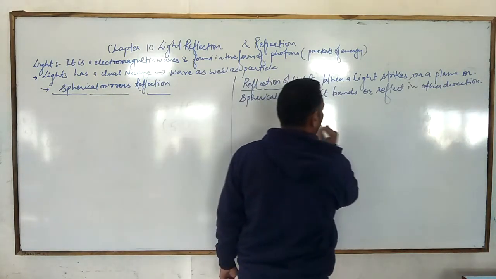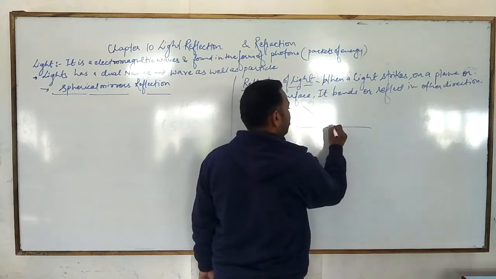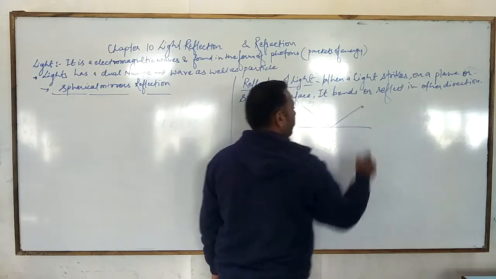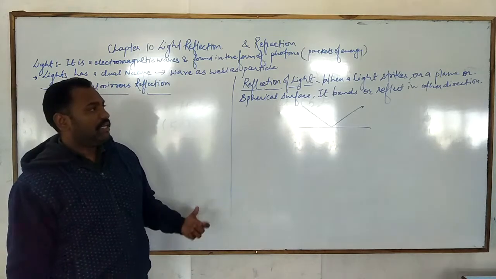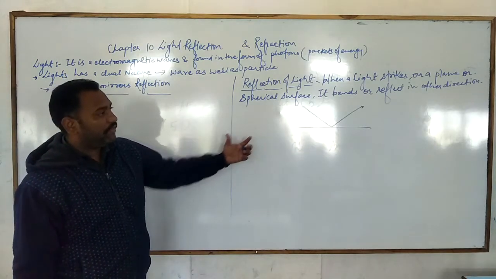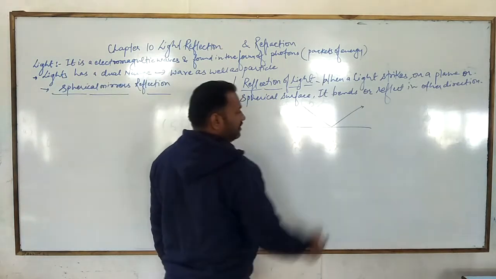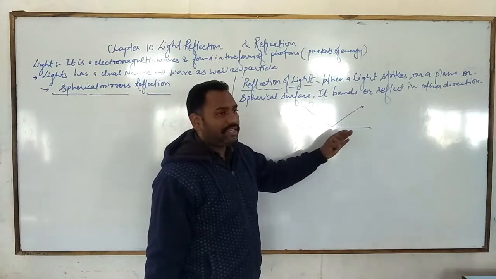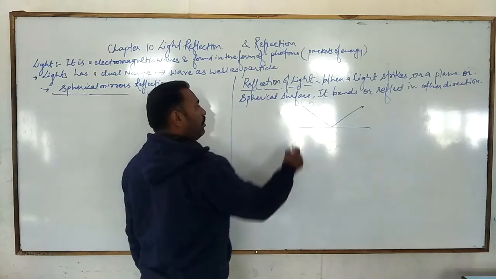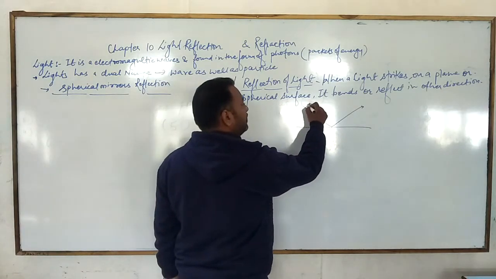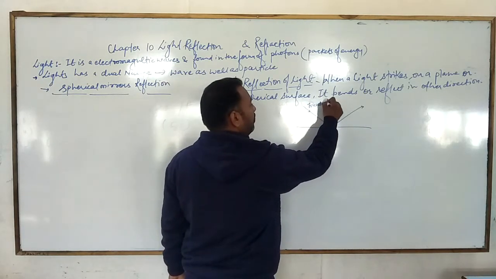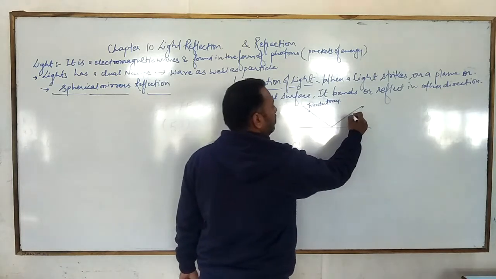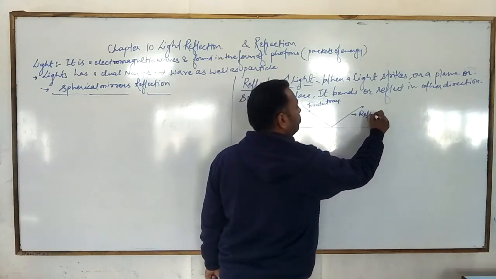So what is the meaning of this? It means light strikes on a surface, maybe a polished plane surface, a plane with a smooth surface. When this light hits the plane surface, it goes in another direction in a reflected manner. First the light comes, that is the incident ray. This is the incident ray, and this is the reflected ray.